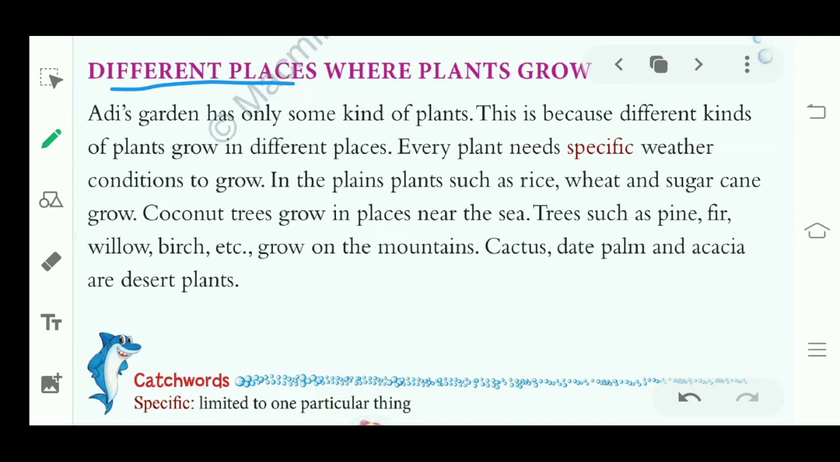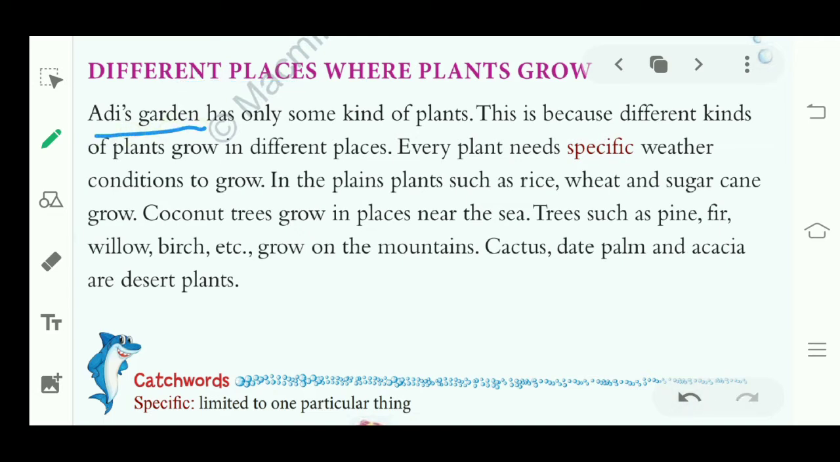Different places where plants grow. See, plants grow at different places, not only in one place. They grow in different places, right? So today we will learn about different places where plants grow.